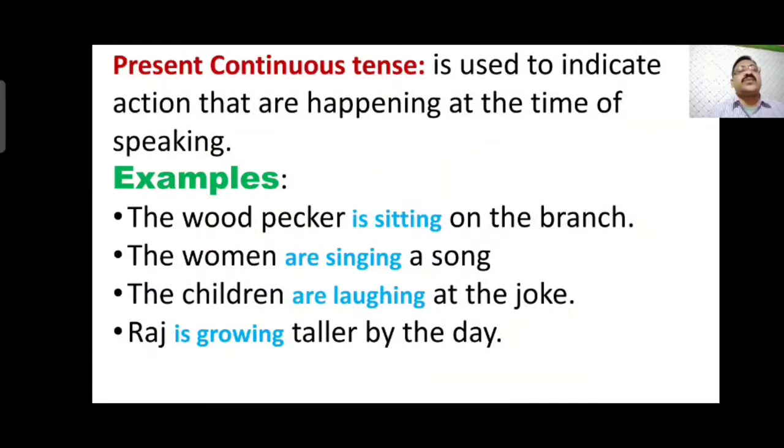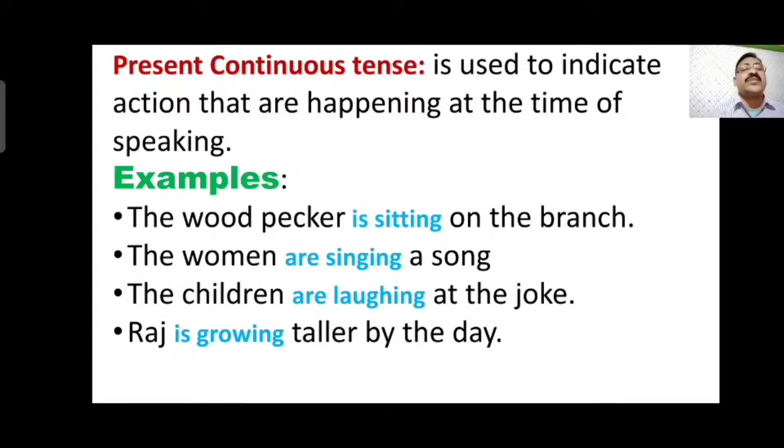Present continuous tense is used to indicate actions that are happening at the time of speaking. Whatever we are speaking, talking or doing now is called present continuous tense. The woodpecker is sitting on the branch. The women are singing a song. The children are laughing at the joke. Raj is growing taller by the day.